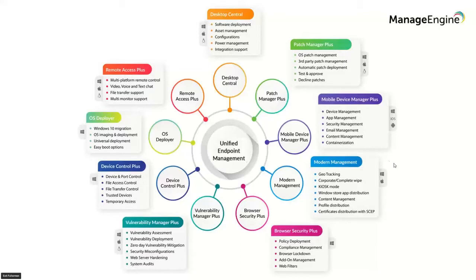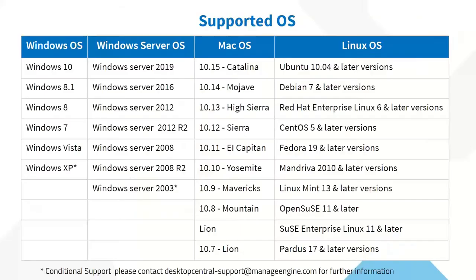So this is a short view of the supported operating systems and the different functionalities that we have towards endpoint management. We support different operating systems: Windows, Mac, and Linux. So you can go through this list and see. If you're a Windows shop and you want to manage all Windows OS, we pretty much cover everything. Mac as well. That's not part of the table here, but even Big Sur is supported. Catalina and Big Sur are also supported on Mac, and Linux OS versions as well.